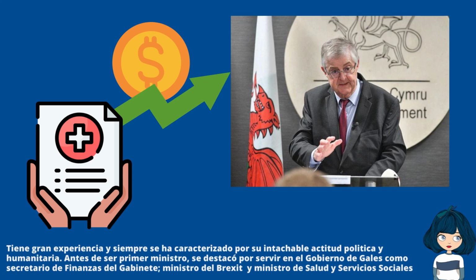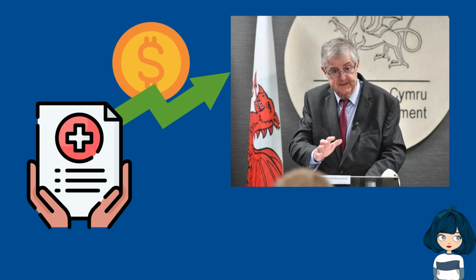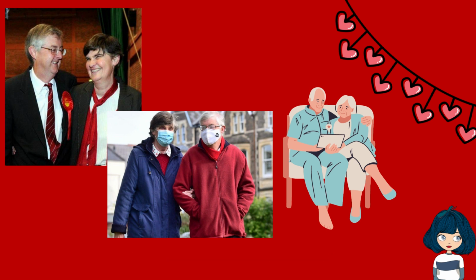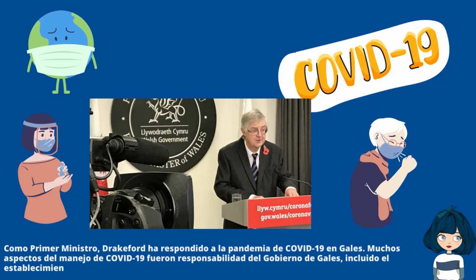Before becoming Prime Minister, he was known for serving in the Welsh Government as Cabinet Finance Secretary, Brexit Minister and Minister of Health and Social Services. A very loving fact about him is that he was married to Clare Drakeford from 1977 until her death in 2023 at the age of 71.